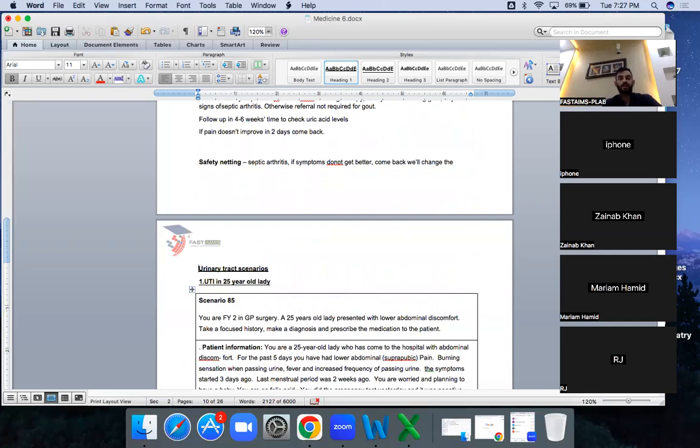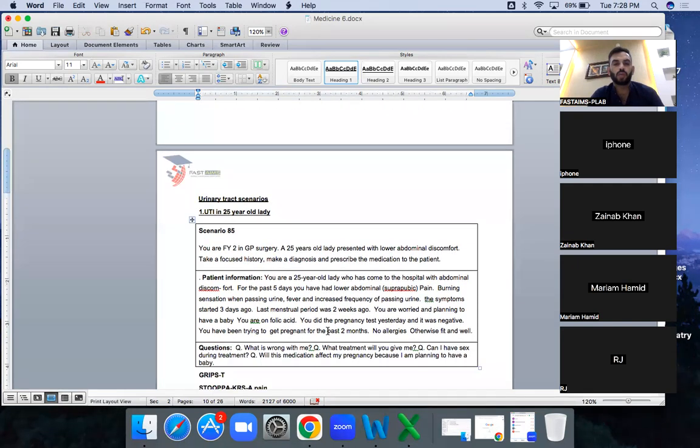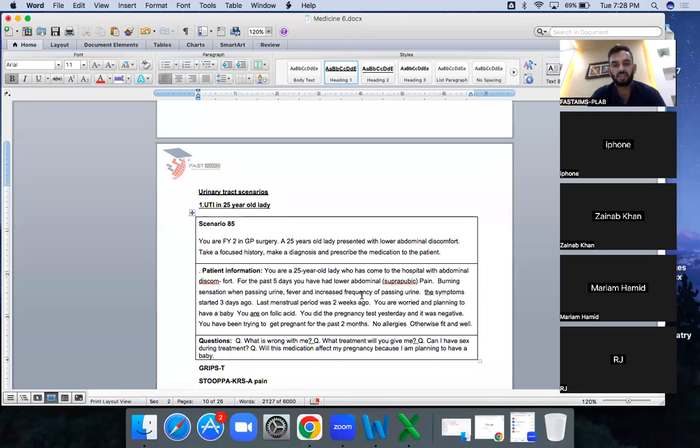Then these are a bit easier scenarios like urinary tract infection. Most of these scenarios we have already done. There are 3 urinary tract scenarios, and we are going to start with that. A 25-year-old presented with lower abdominal discomfort. Take focused history, make diagnosis. I'm not going to read this because these are very commonly asked questions, and I think you already know about them.